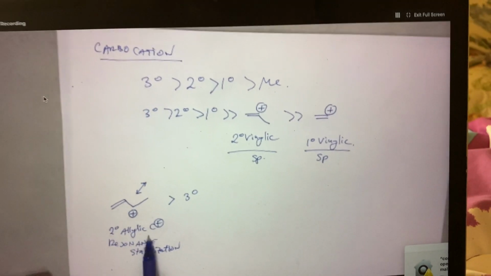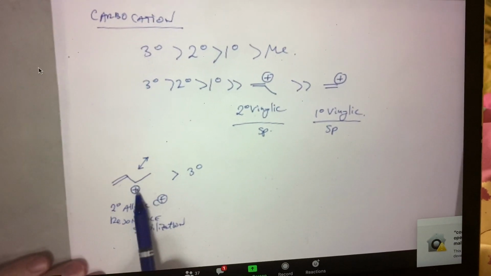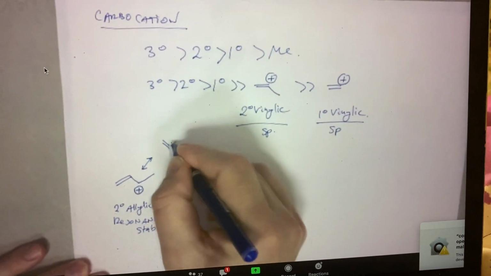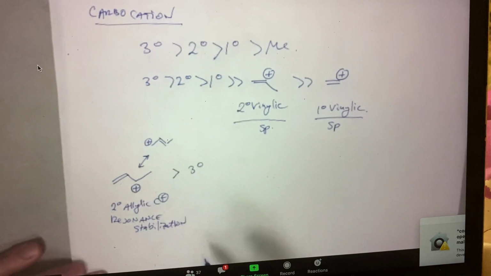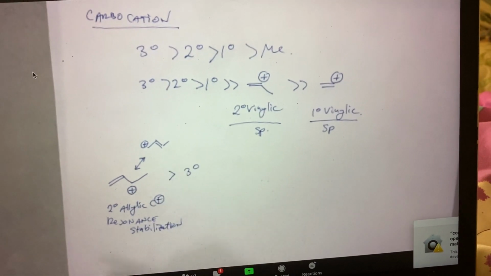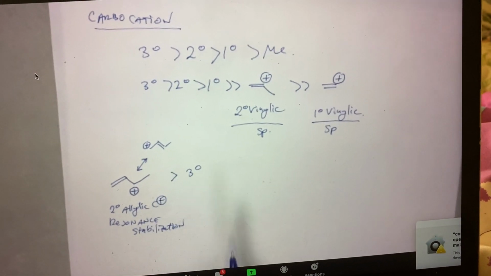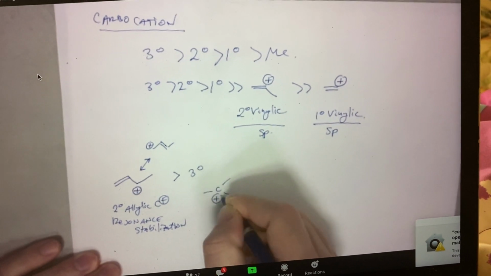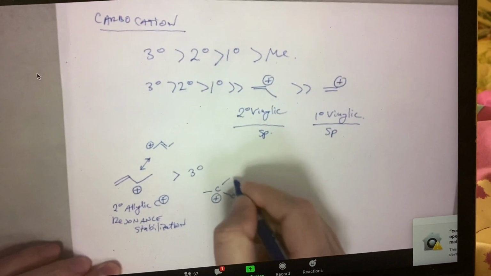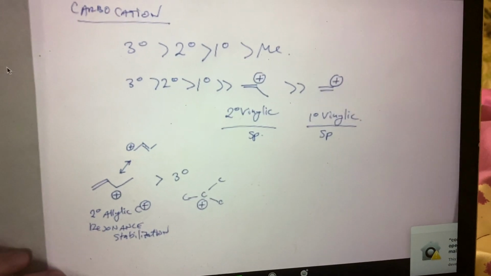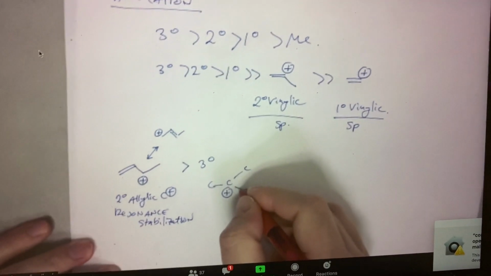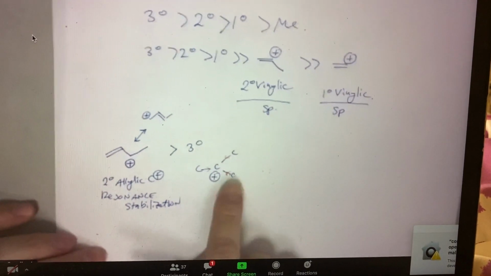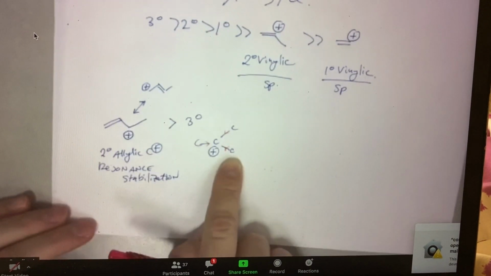But the secondary allylic carbocation shares its plus charge here and here. Right? We could actually draw that other form. And so this is a very, very special type of stabilization. It's even better than a tertiary carbocation. Let's just draw on a tertiary carbocation. We'll recall that it has 3 carbons attached to it, and these have the slight ability to donate a little bit of electron density into it. That's better than if we had a hydrogen atom here and it would be secondary.